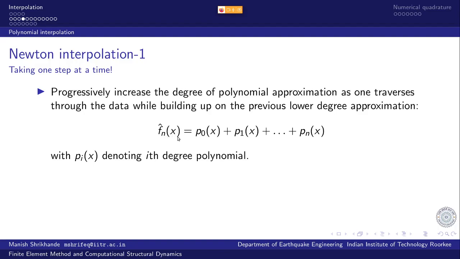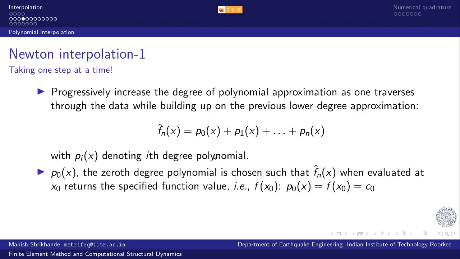So this nth degree polynomial can be written as progressively increasing degrees of polynomial forms. So this P0(x) is a constant term, P1(x) is a linear polynomial, P2(x) would be a quadratic polynomial, and so on, and Pn(x) would be the nth degree polynomial. So essentially P sub i(x) denotes the ith degree polynomial form.